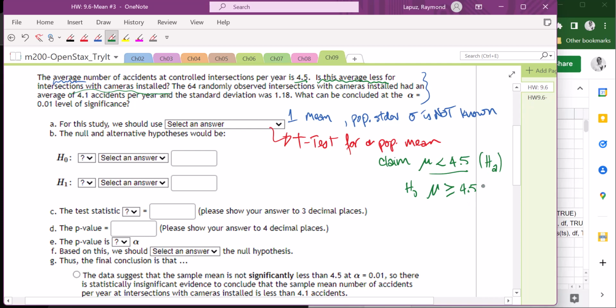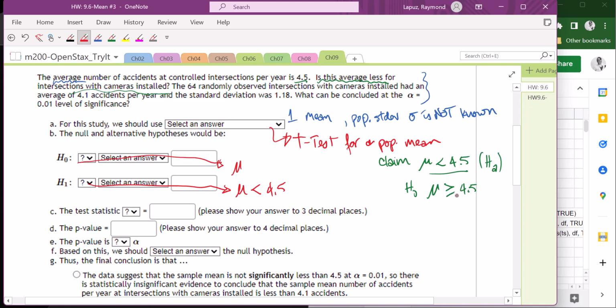Let's start with the alternative hypothesis, since that was given as a claim. We'll say mu is less than 4.5. Then your null hypothesis is mu is bigger than or equal to.